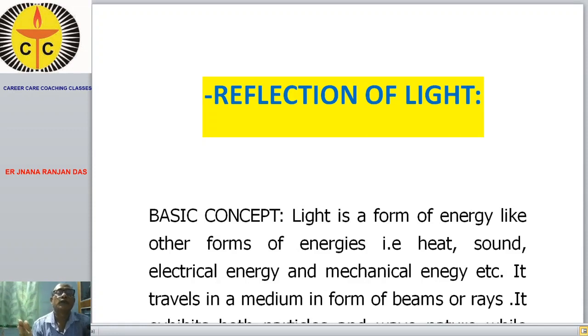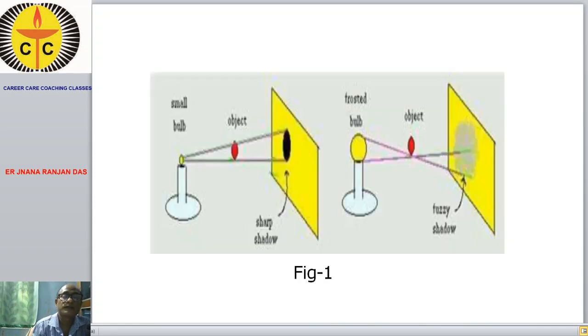So this bouncing back of light is called reflection. I explained to you that light travels in a straight line path.